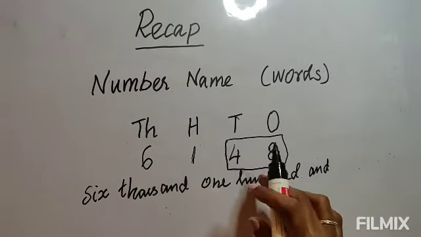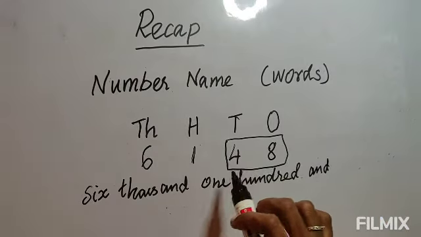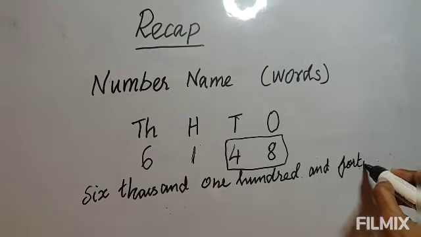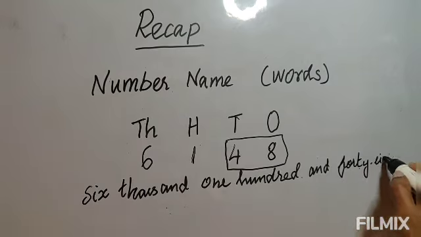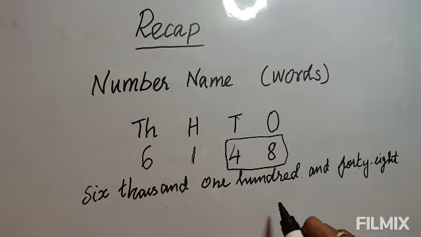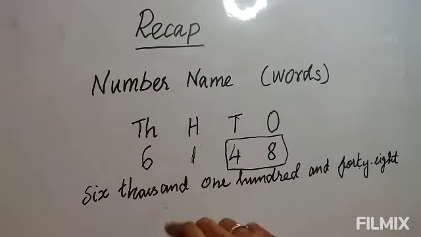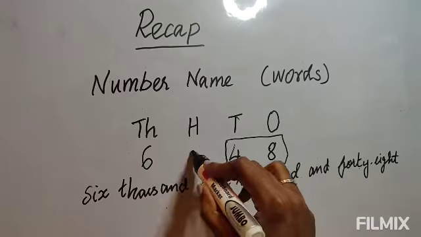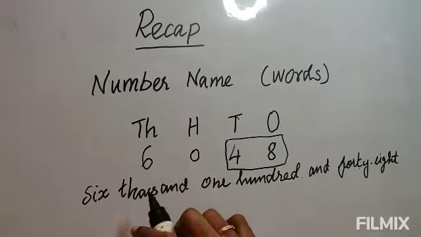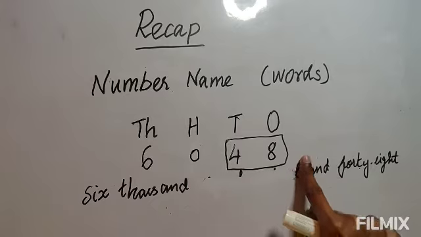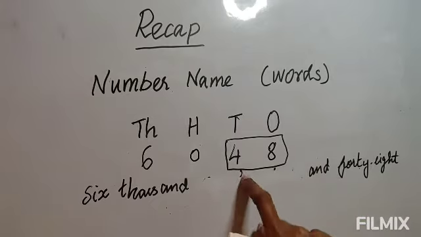I told you to read these 2 together. So when you write 4 and 8, how will you read it? It is 48. So you write 48. So this is the way you write the number name, 6148. Okay, the last 2 digits you read like this. Suppose here 100 is not there, so 0 is here. Okay, 100 is not there, so you write 6000. Since there is no 100, this 100 part you need not write. So 6048.